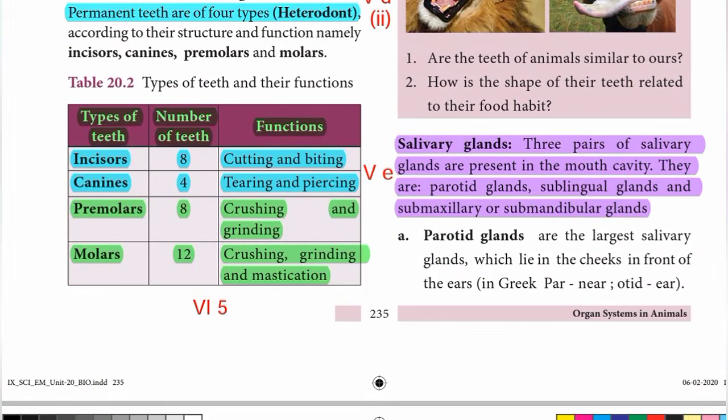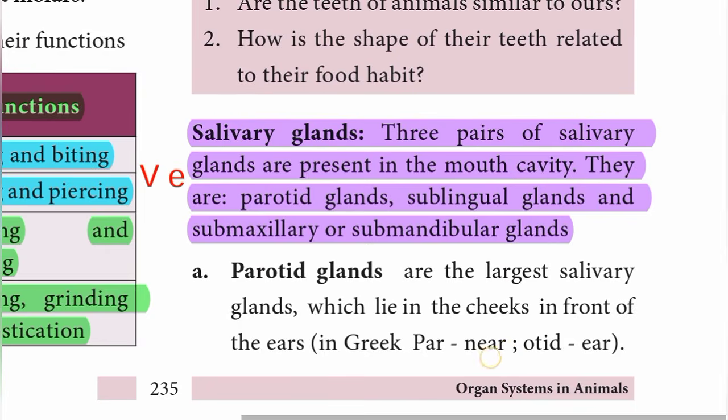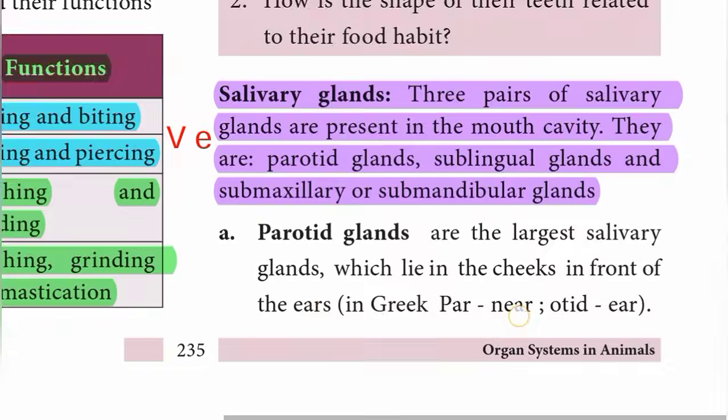Next, write salivary glands. Salivary glands: 3 pairs of salivary glands are present in the mouth cavity. They are parotid glands, sublingual glands and submaxillary or submandibular glands.